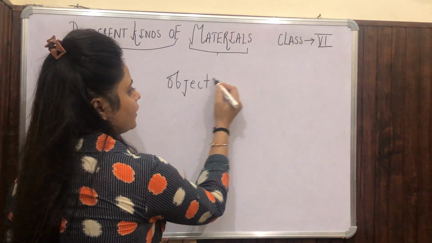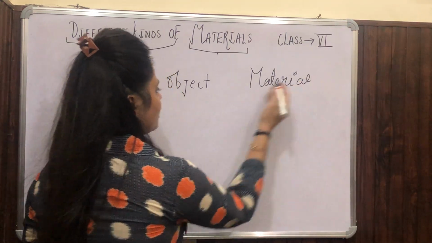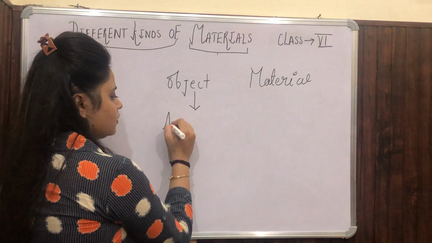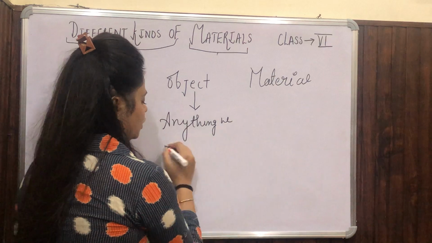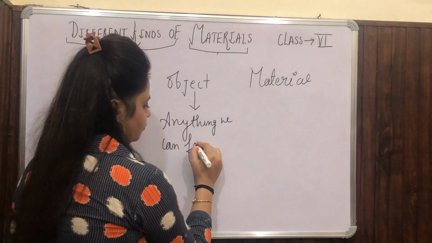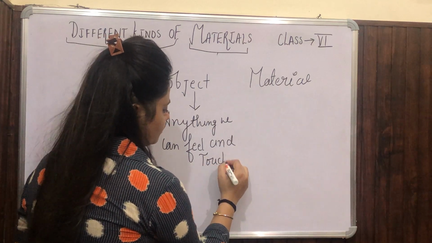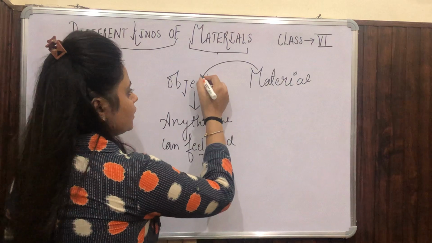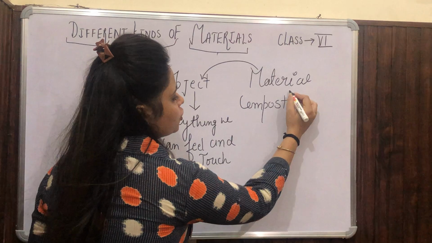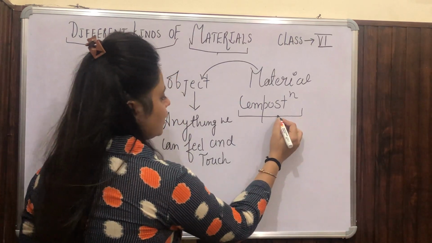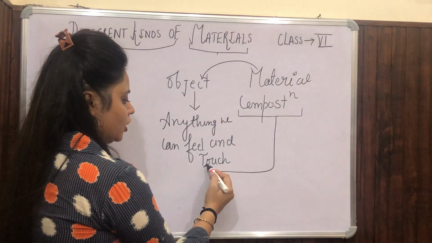The two things are object and material, okay? What do you mean by object? Object is anything we can feel and touch, okay? And material is the composition. In short, we can say it is composition. That means from the composition of material we will get our object, okay?